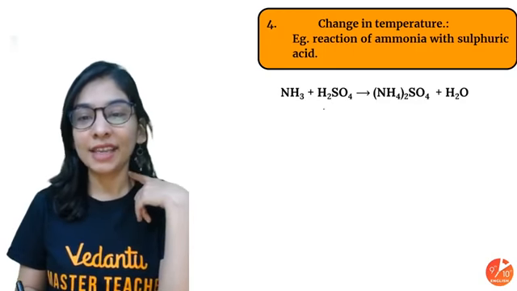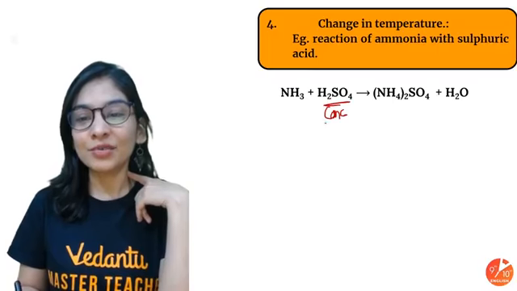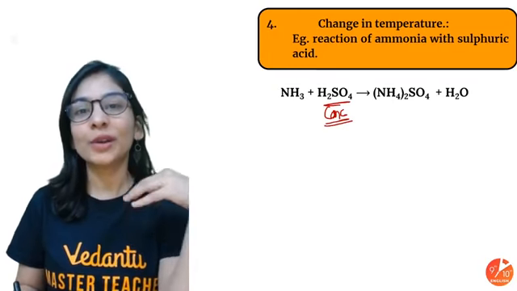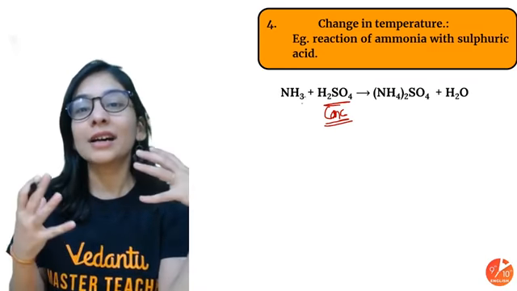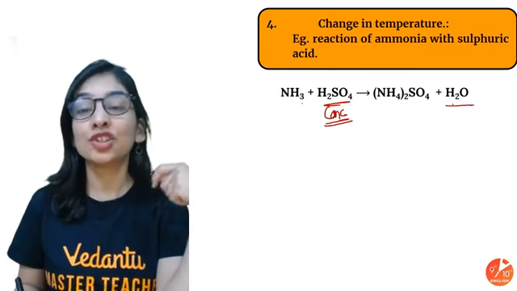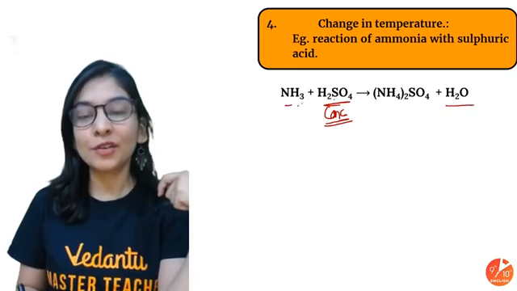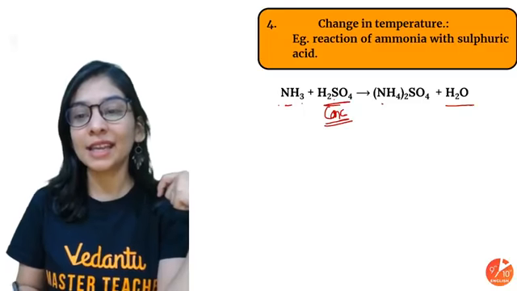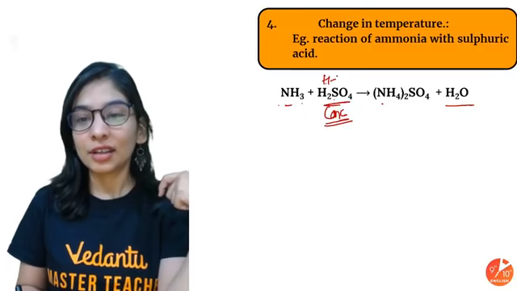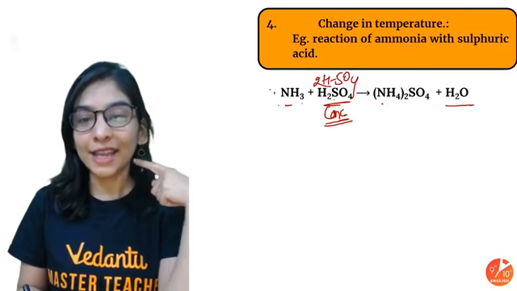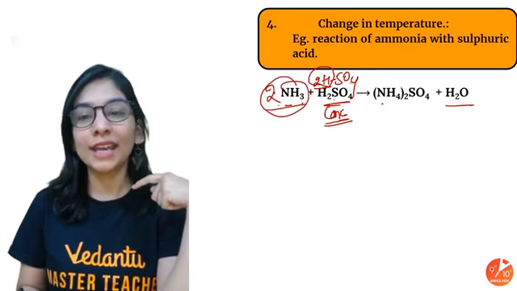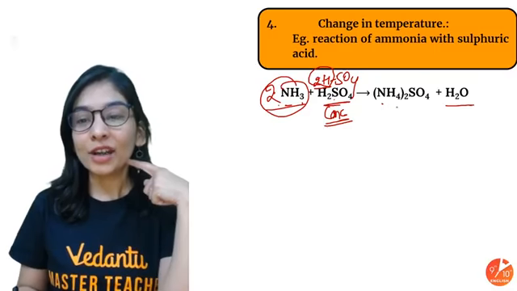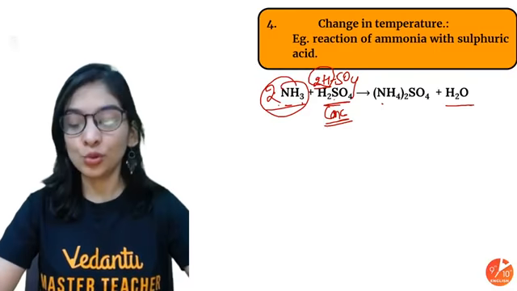Again, what did you see here? I'm taking concentrated sulfuric acid, and the product is a kind of salt, a compound, along with H2O, water. So ammonia with sulfuric acid gives ammonium sulfate, with hydrogen and then sulfate. I'll take 2 molecules of the same, 2NH4, right? And then SO4. So I got ammonium sulfate along with H2O.